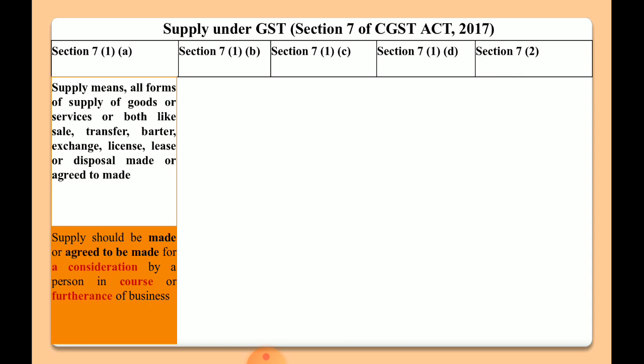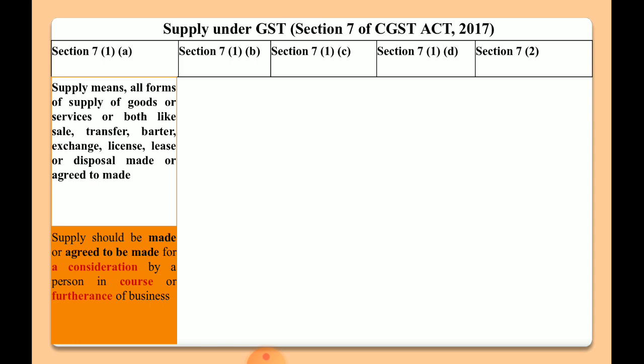It means that can be related to the current event or to a future event. Agreed to be made means a future event, but that should be made for consideration by a person in the course or furtherance of business. It means two conditions need to be satisfied as per section 7(1)(a).